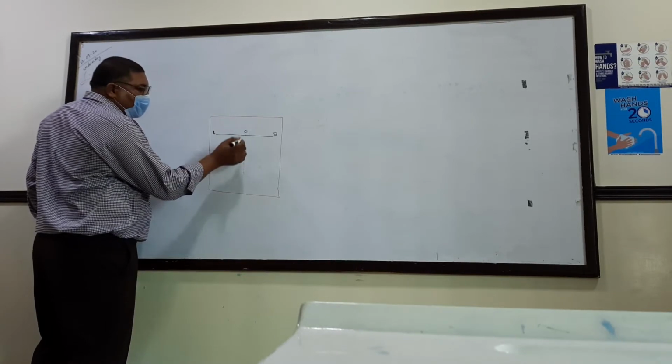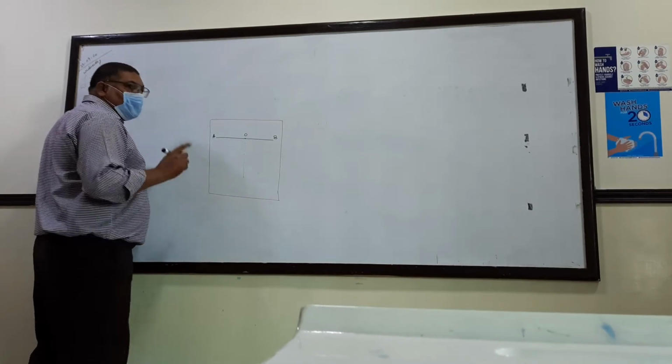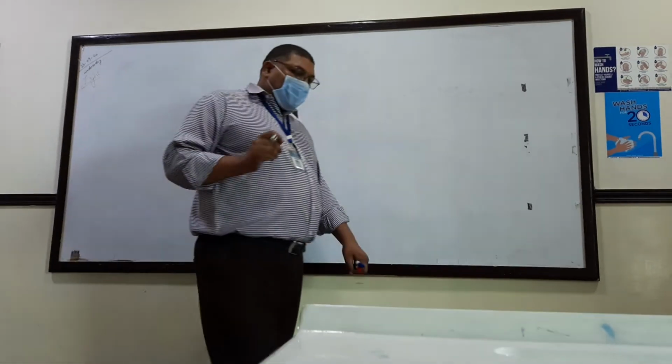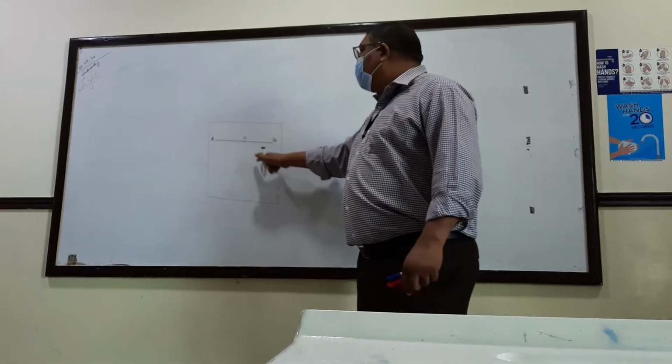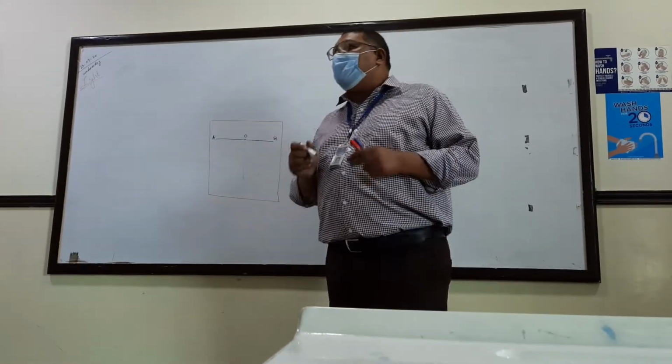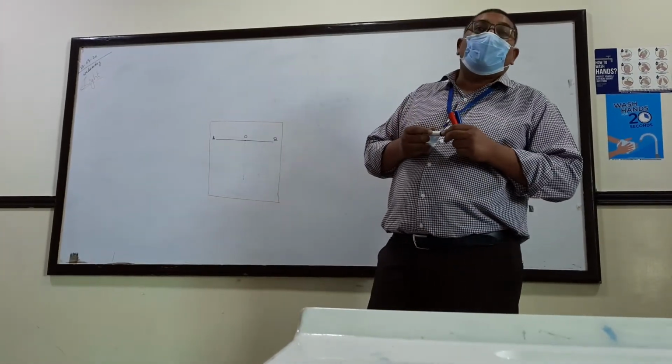Draw a perpendicular with the help of the protractor, mark a 90-degree angle and draw this perpendicular, which is perpendicular to AB and is on the point O.